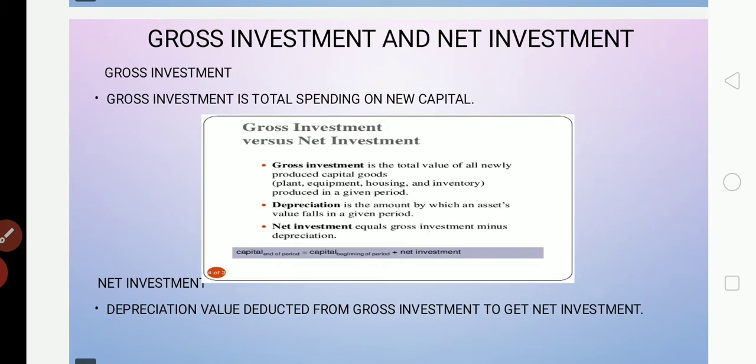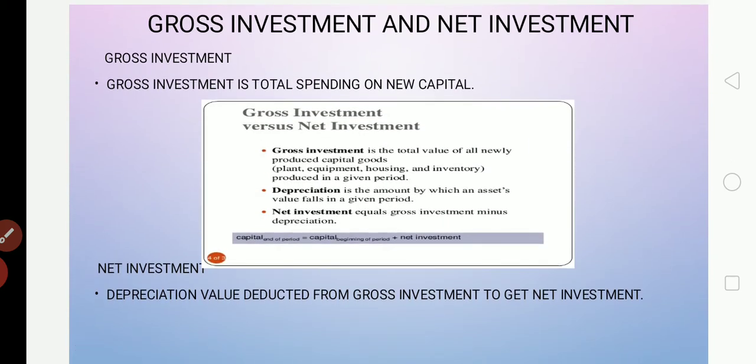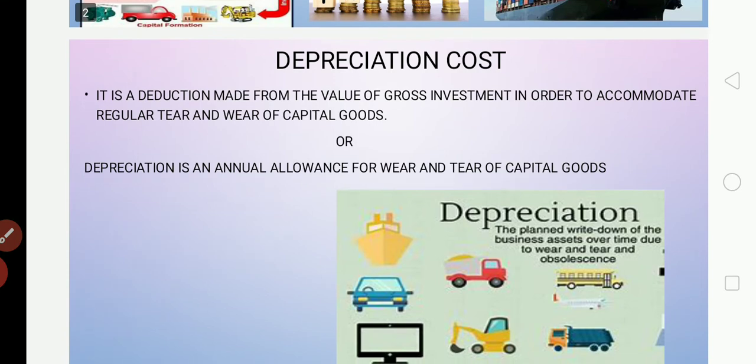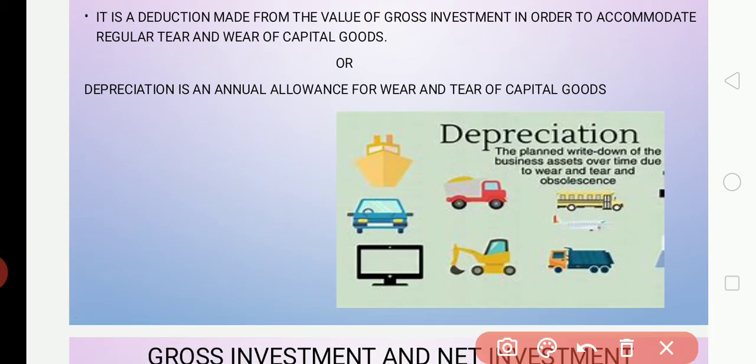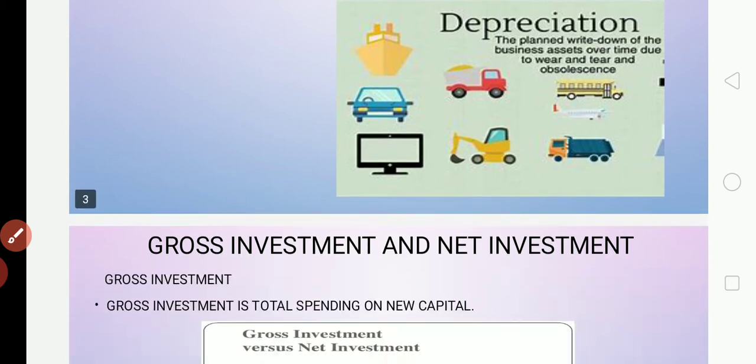Now we'll see the last one, that is gross investment and net investment. Actually this comes from the same concept, depreciation cost. In the depreciation cost, we use the term gross investment. That means we have a net investment also. We'll see what gross investment and net investment are.